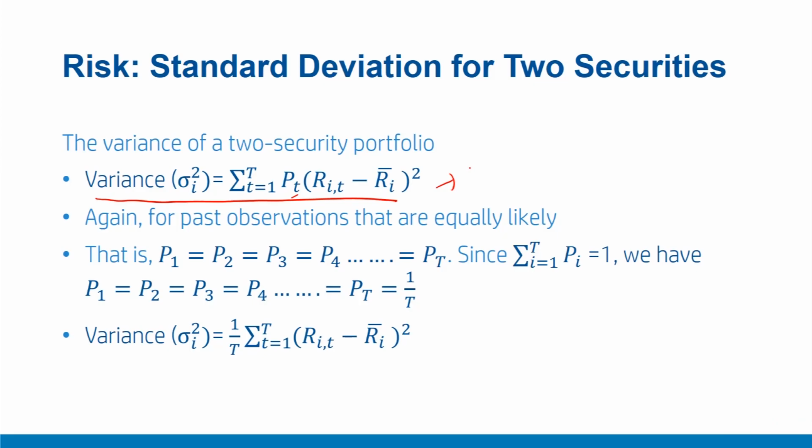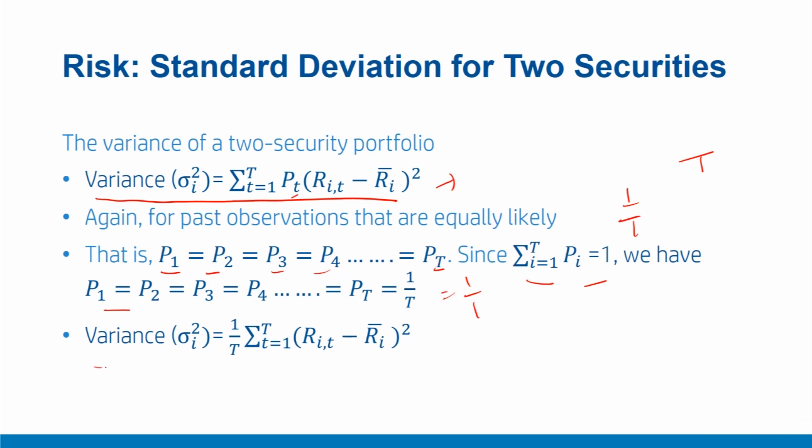Now, if the probability of observing each observation is equally likely, then in that case, P1 equal to P2 equal to P3 and so on up till P_T. We also know that summation of P_i is equal to 1. In that case, this becomes 1 upon T. So if there are T observations and all of them are equally likely, then all of them become 1 upon T.